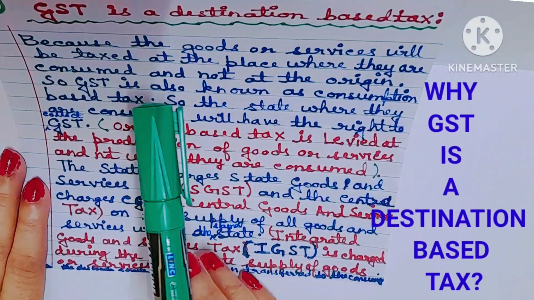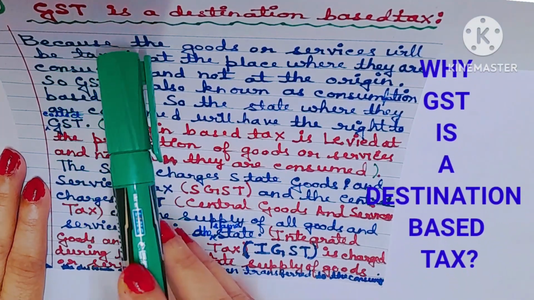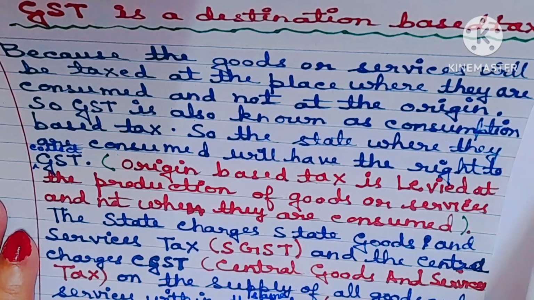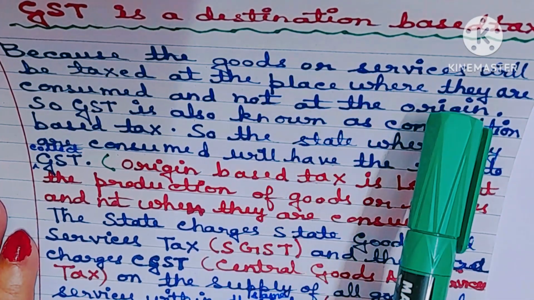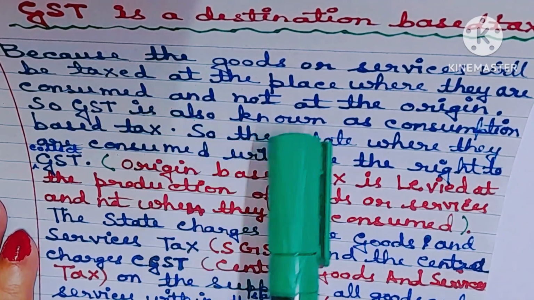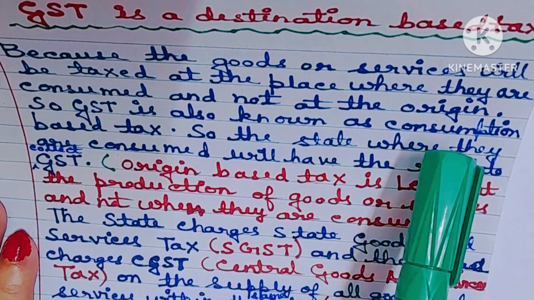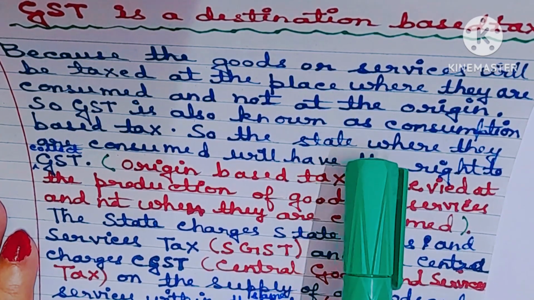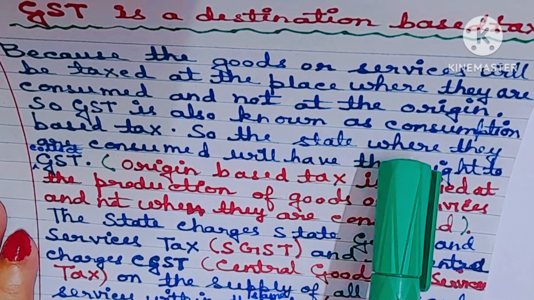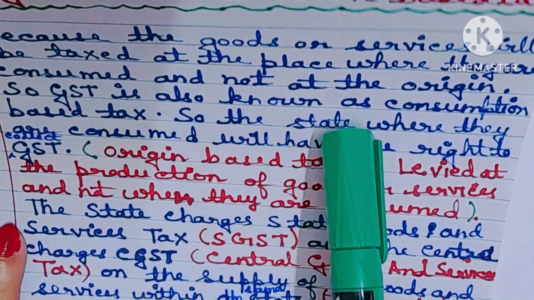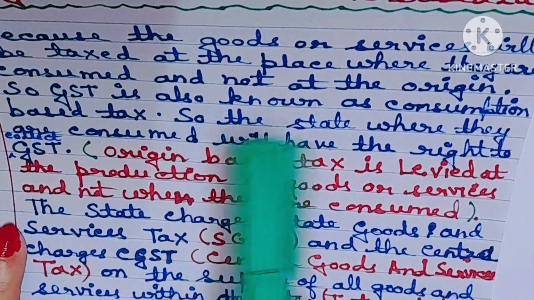Okay? Now the question is, why GST is a destination-based tax? Because the goods or services will be taxed at the place where they are consumed and not at the origin or not at the place where goods or services are produced. So GST is also known as consumption based tax.